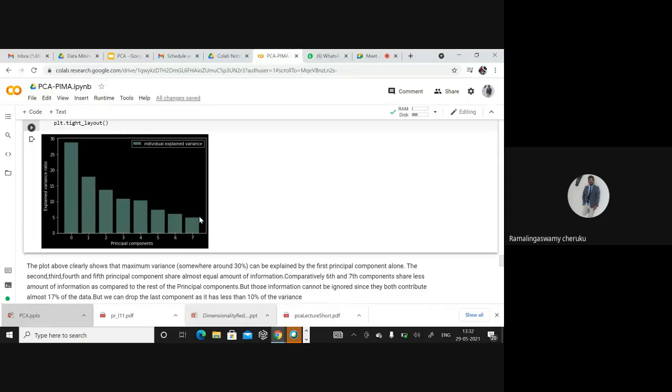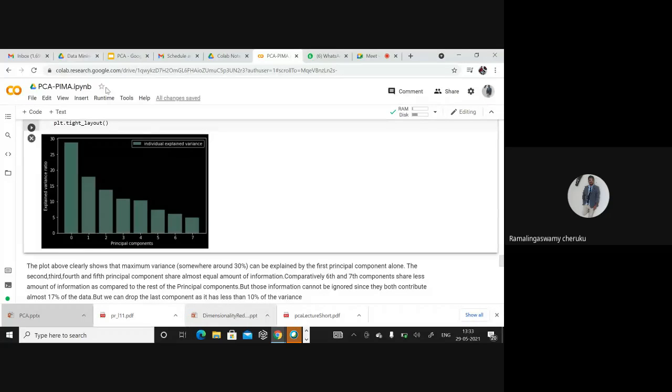Hence we can ignore it, or if you want, you can ignore both 6 and 7. But in that case, 88% of variance will be preserved if you consider the first 6 principal components. If you consider the first 7 principal components, starting from 0 to 6, you can preserve nearly 95% of information from your actual data.